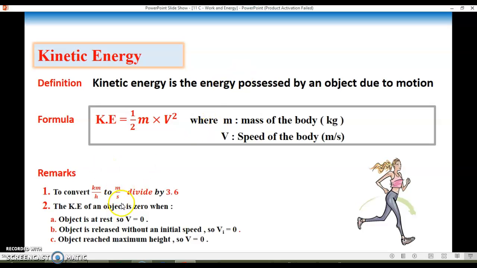The kinetic energy of an object is 0 when the object is at rest, so v equals 0. If it's at rest, no speed, so kinetic energy is equal to 0. Or if the object is released without initial speed, so v initial equals 0. Or the object reaches a maximum height, so that v equals 0. Like when you throw something and it reaches its maximum height, it stops at the maximum height, then it goes backward down. So when it reaches the maximum point, its speed is 0.